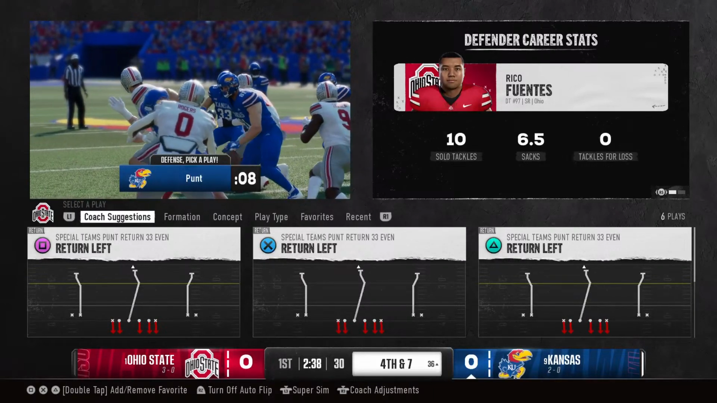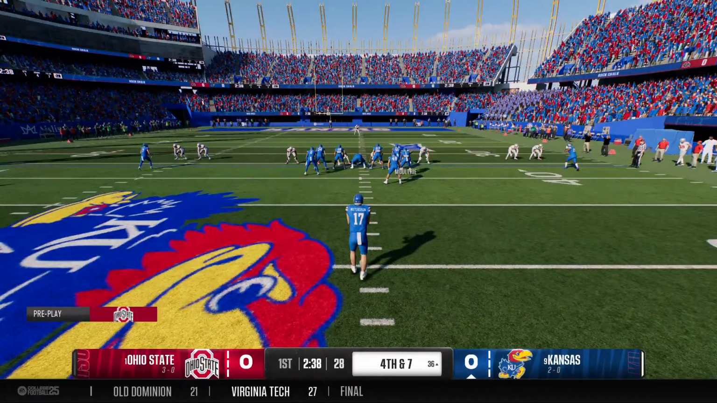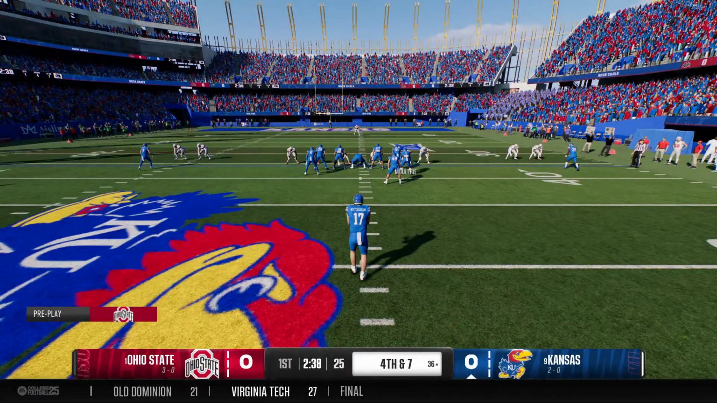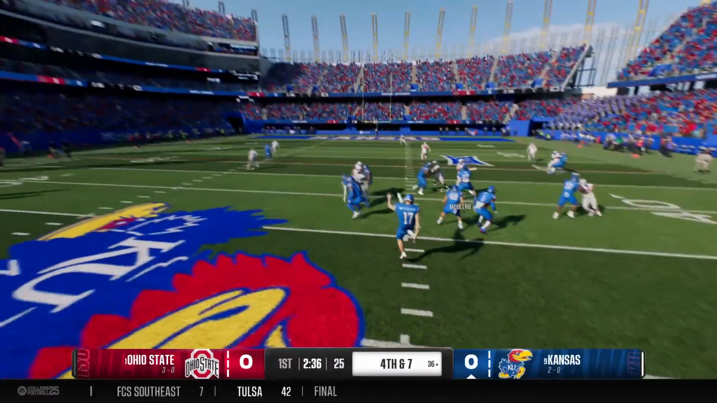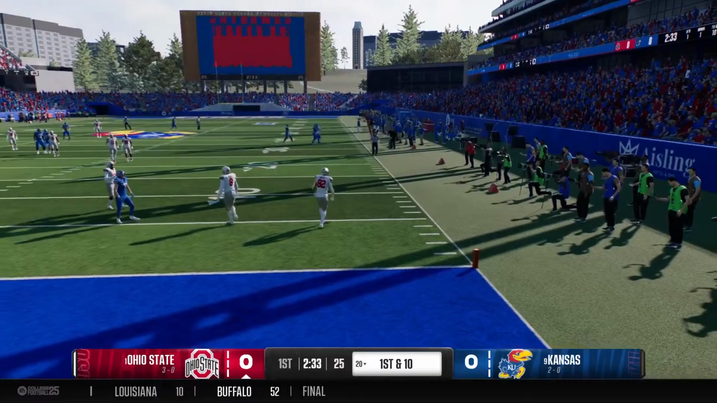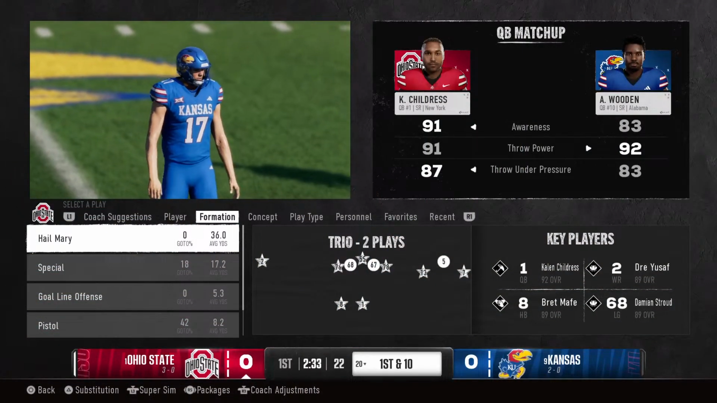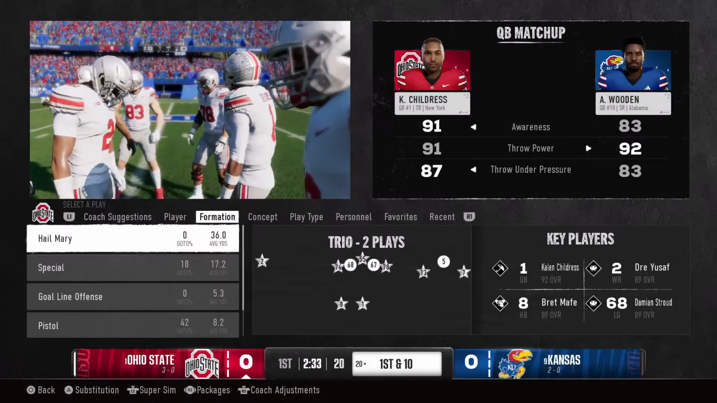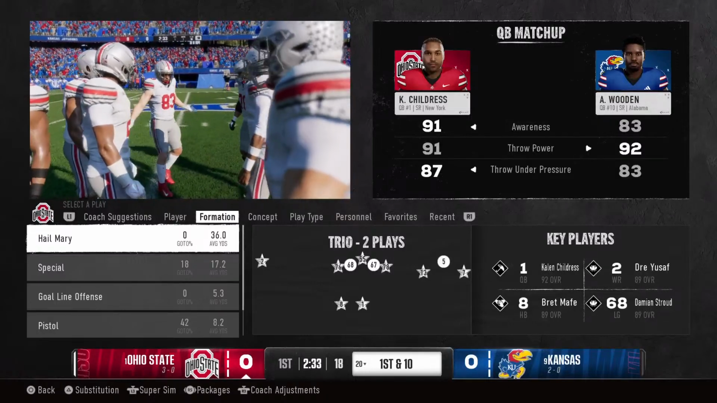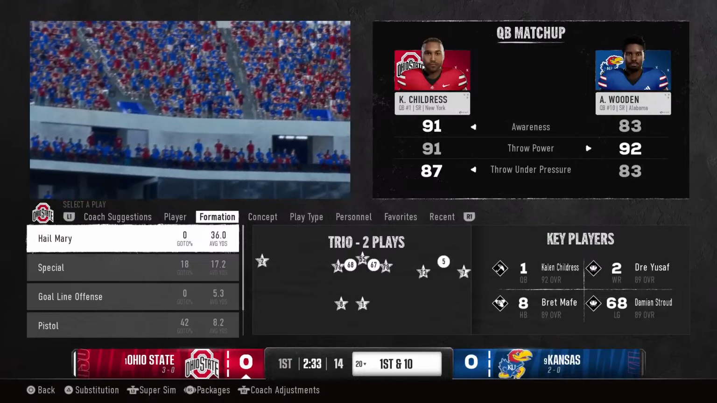The Jayhawks will have to punt this one away. Looking to flip the field here. And the punt will land in the end zone for a touchback. And the Ohio State offense comes back onto the field. They had some good things going in the last drive, but it ended suddenly with the pick. Let's see what they can do here.